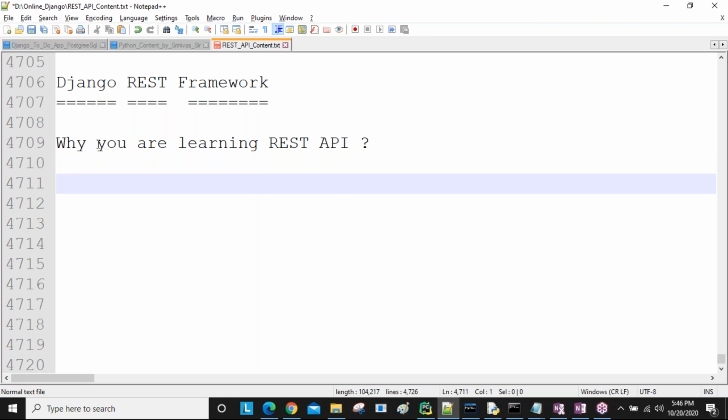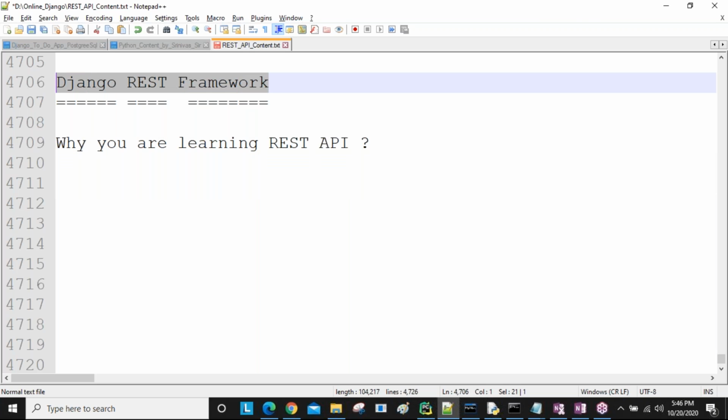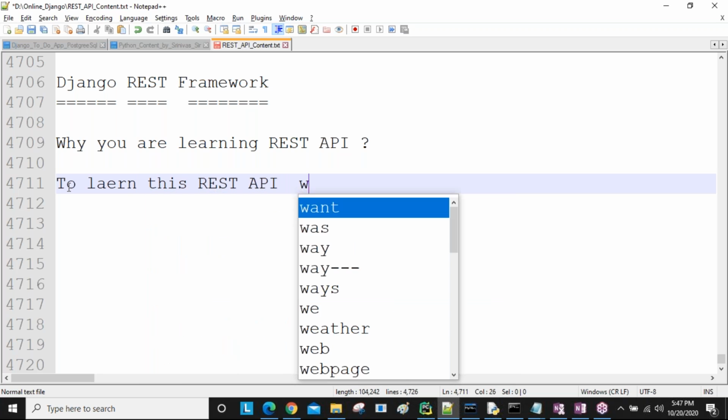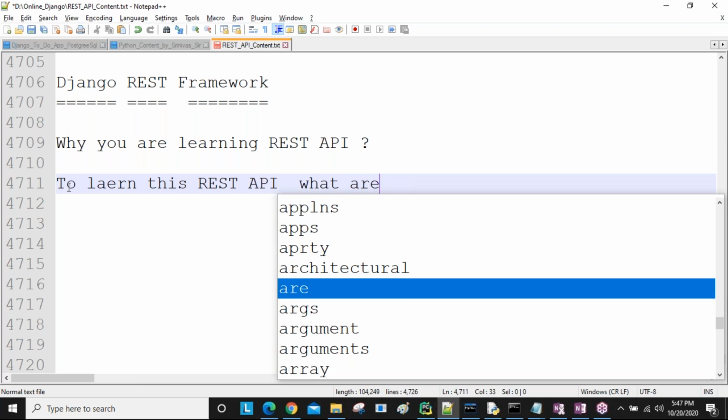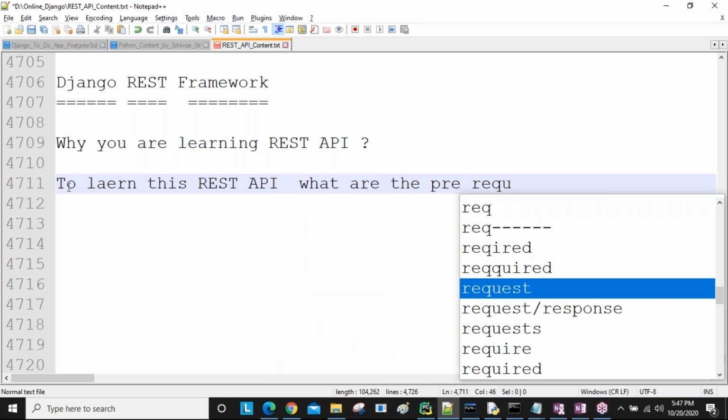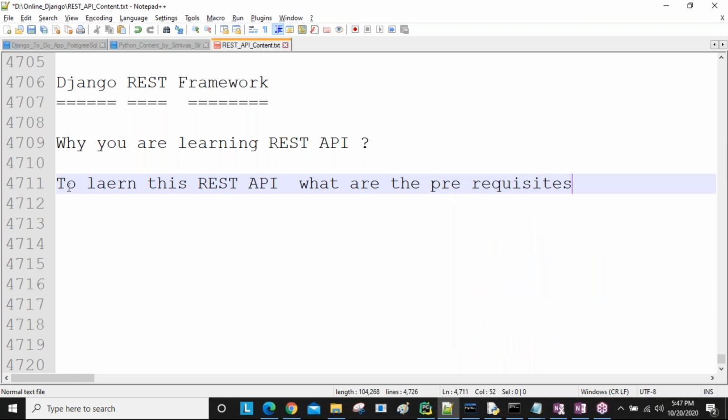And to learn this Django REST framework, what are the prerequisites? So this is the point. Are you getting this one? First of all, we need to complete these two things.